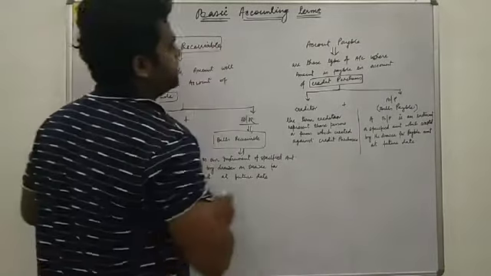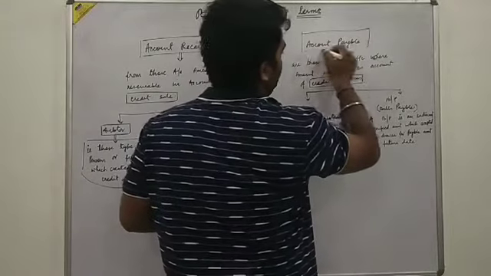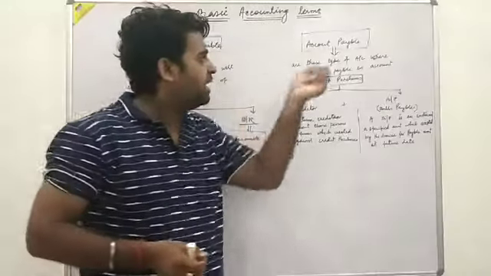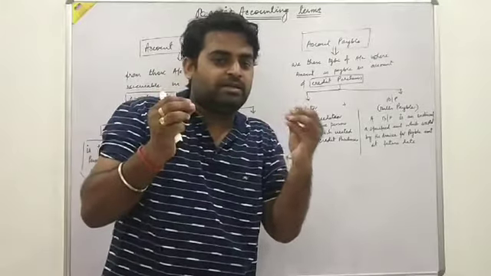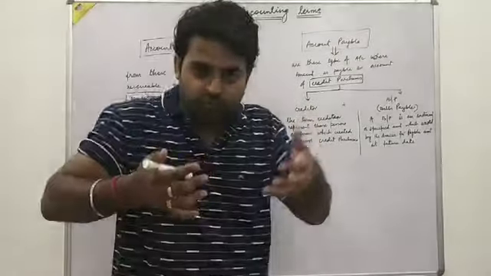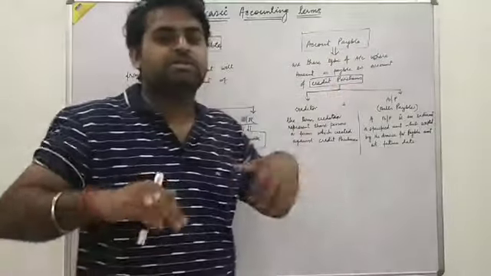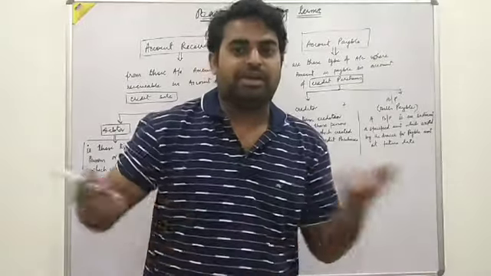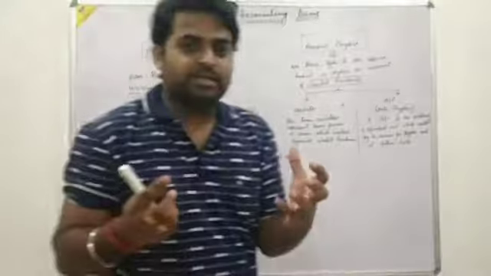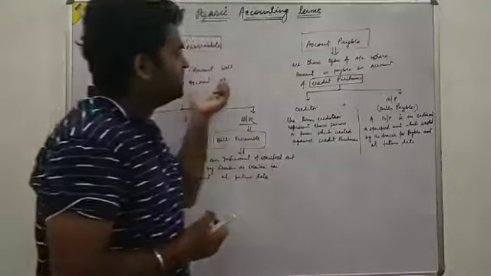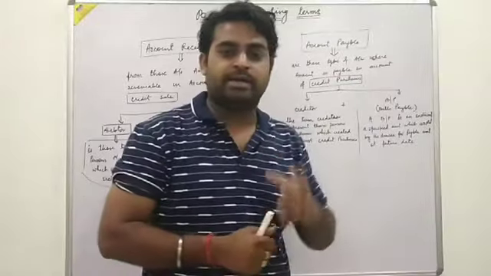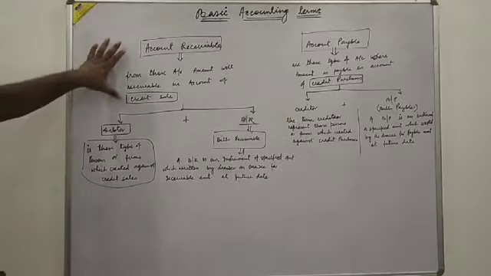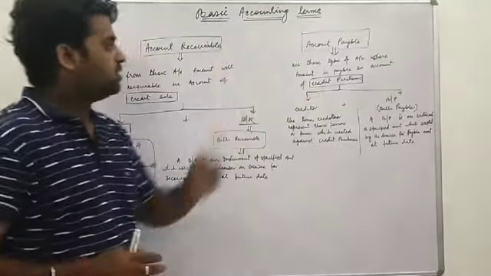There are two terms which I have written on the board. First one is account receivable and second one is account payable. From the word receivable and the word payable, you can get in common sense what they mean: receivable means whatever we are receiving, and payable means whatever we have to pay in terms of money to third parties. So what is the exact meaning of account receivable and account payable? We will understand in this video.